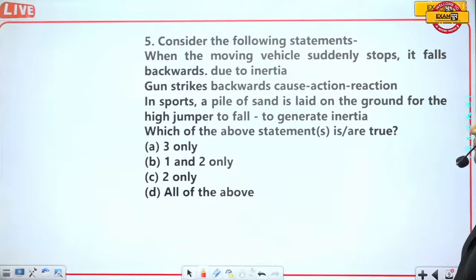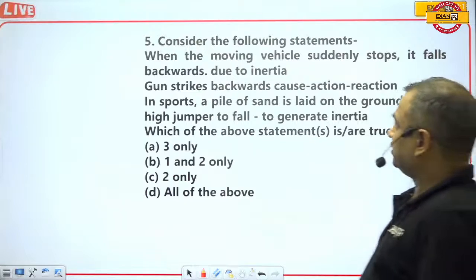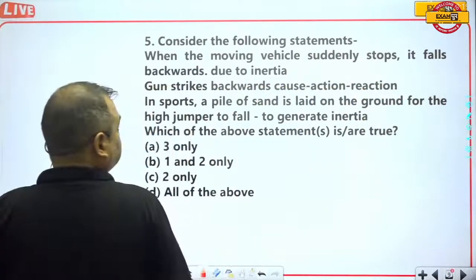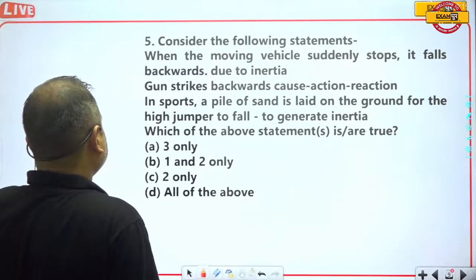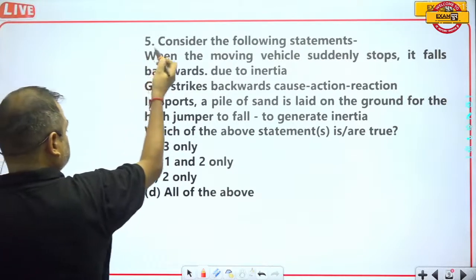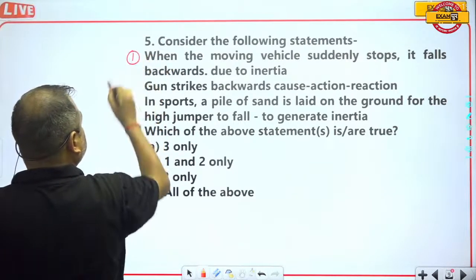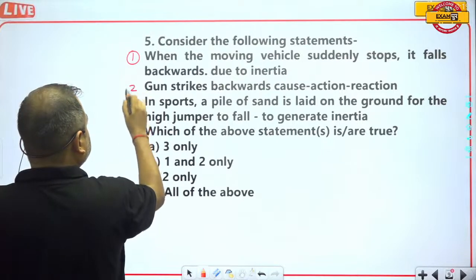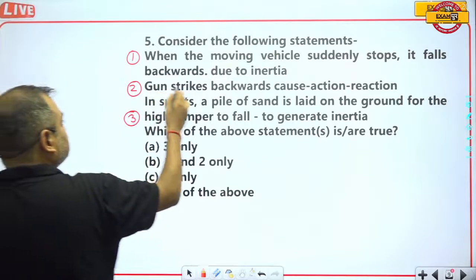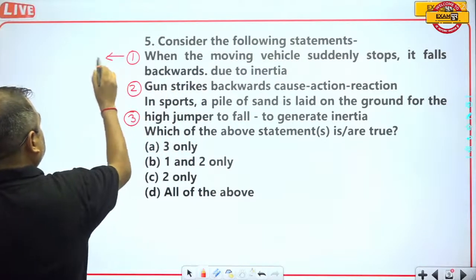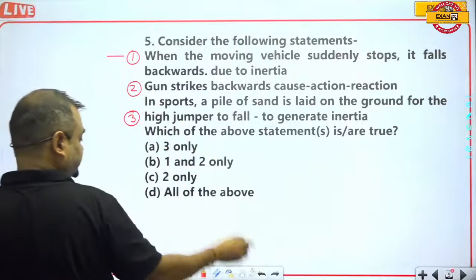Consider the following statements when the moving vehicle suddenly stops. It falls backwards due to inertia. Gun strikes backward because of action and reaction. High jumper falls to generate inertia. This is the first statement, this is the second statement, and this is the third statement. The first statement is wrong.